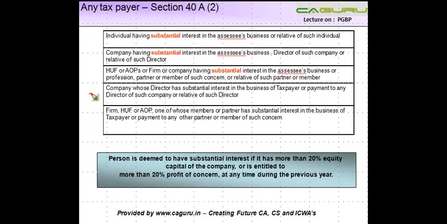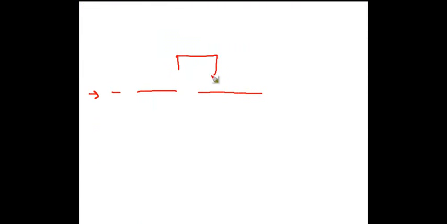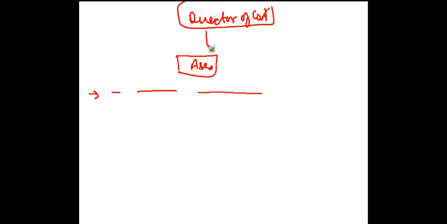Fourth, company whose director has substantial interest in assessee's business. So let's say assessee is this person. There is a director of company X. This director has a substantial interest in assessee's business. If this business makes a payment to a company in which this guy is a director, even that is covered.